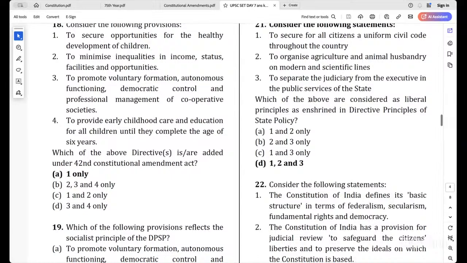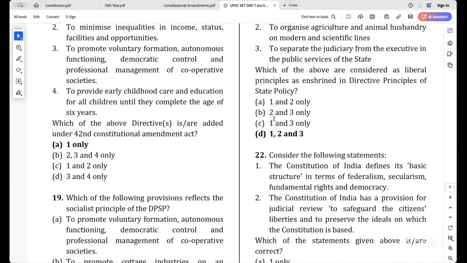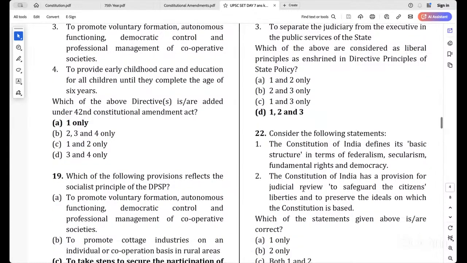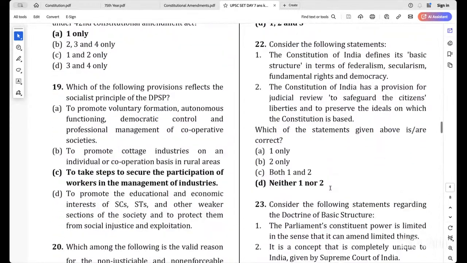Okay. The 22nd question. The Constitution of India defines its basic structure in terms of federalism. Same thing. Then the Constitution of India has a provision. So this one, neither one nor two. Although it is a repetitive question.